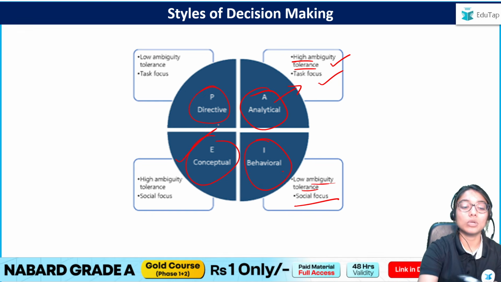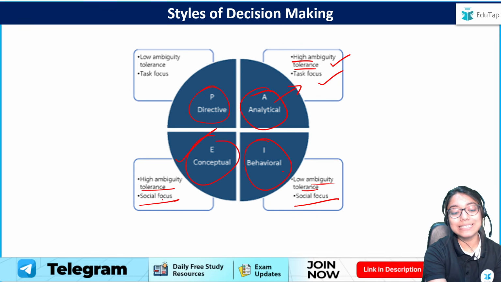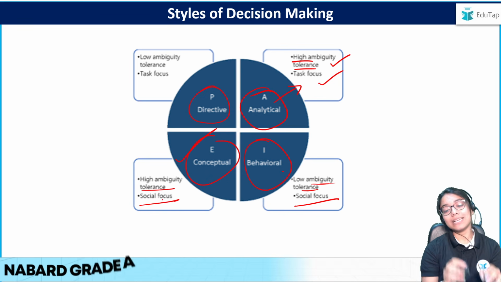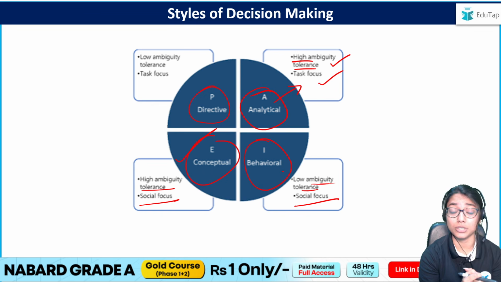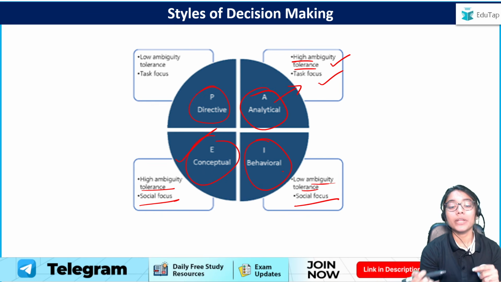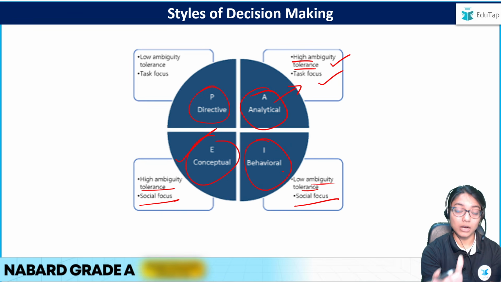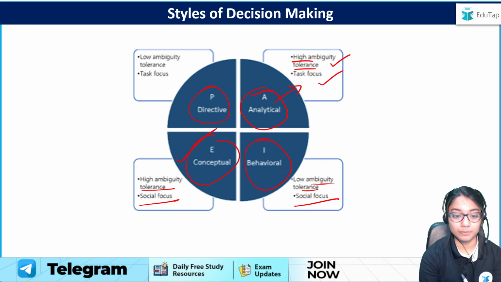Then we have the conceptual people. These are the people who have a high ambiguity tolerance and a social focus. So yes, these are also people who are more focused in terms of their social relations and friends, yes, but they have a high ambiguity tolerance, meaning even if I give them a vague statement, they can figure things out and get the work done still.